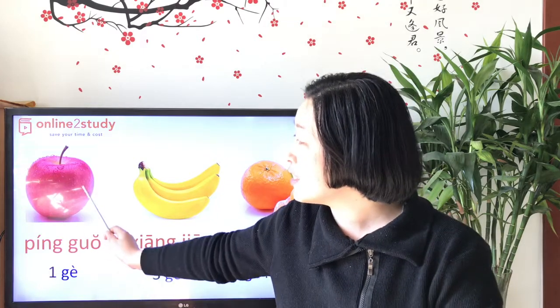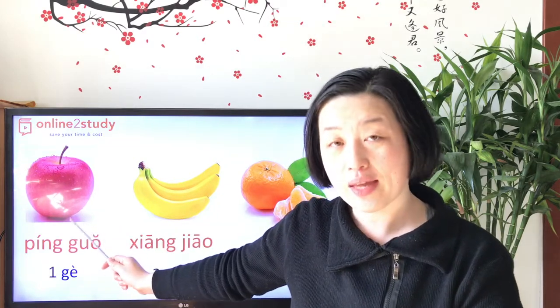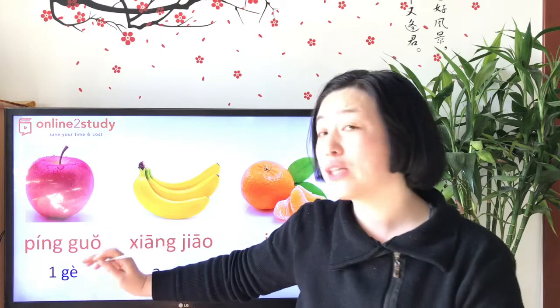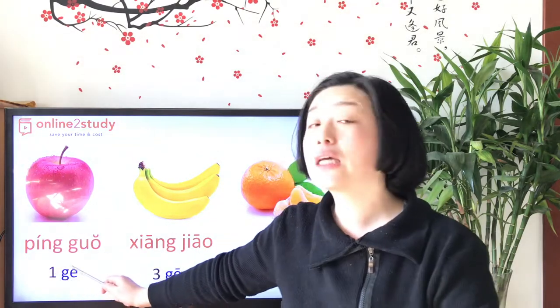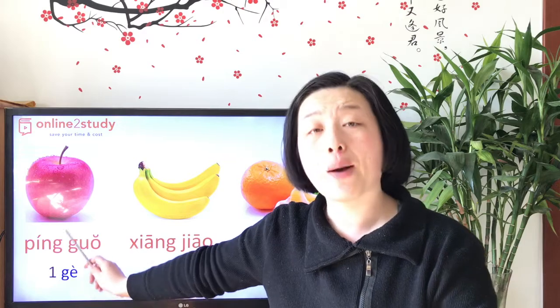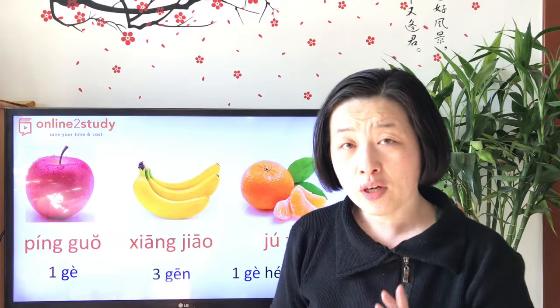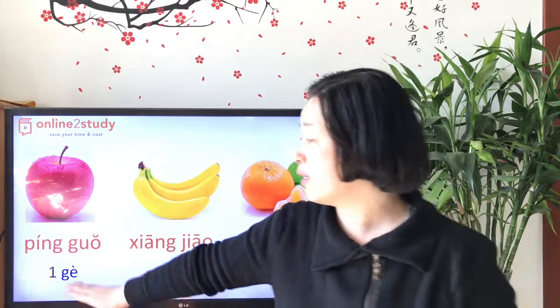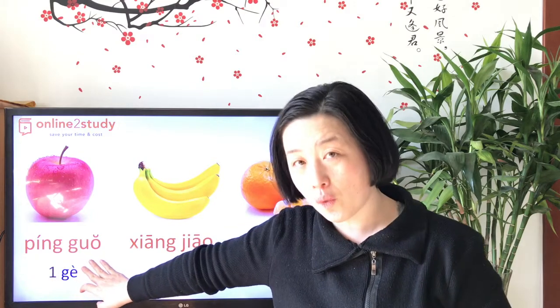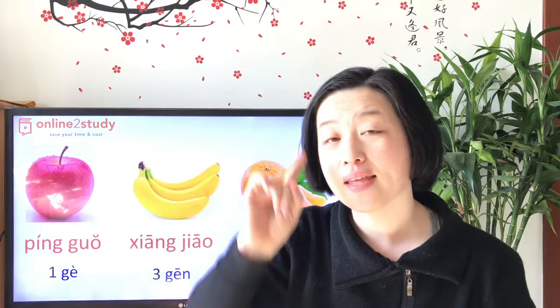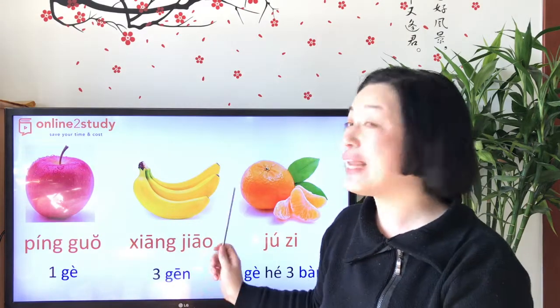And this is 1 apple. An apple, right? So how to say in Chinese? 一个苹果. Okay, remember, if 2, 2个苹果. 3, 3个苹果.